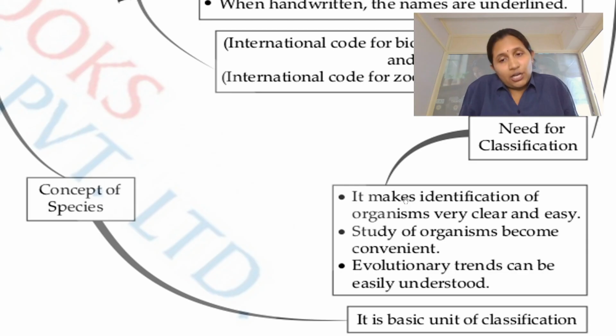Evolutionary trends can be easily understood. Organisms 1,000 years ago, or 100 years ago, were not the same as now. There is a little modification that comes over time, not very soon. Evolution takes a lot of years. But usually a lot of change is found in organisms over the phase of time, from what organism to what organism it has changed. To understand these trends and these relationships, classification helps you.